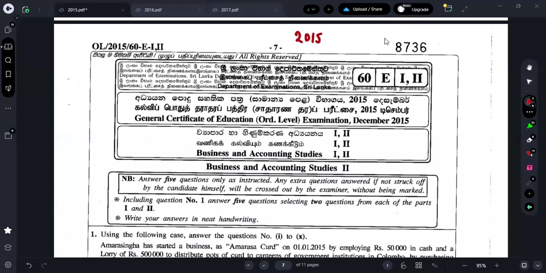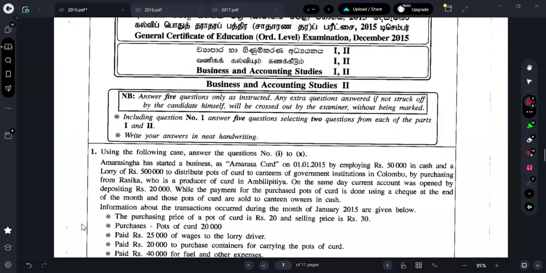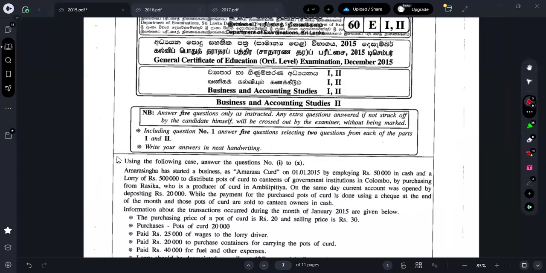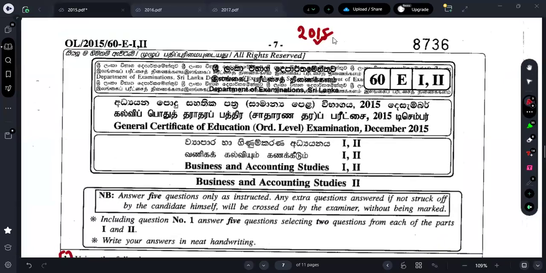We started off with the 2015 paper, part 1, all the 40 MCQs, and all the part 2 questions are completed in the 2015 paper, except the case study. Case study question in the sense, question number 1 in the part 2 paper. Except this question, all the papers in 2015, 2016, 2017, 18 and 19 are discussed and already uploaded to YouTube, where you can check it for free.